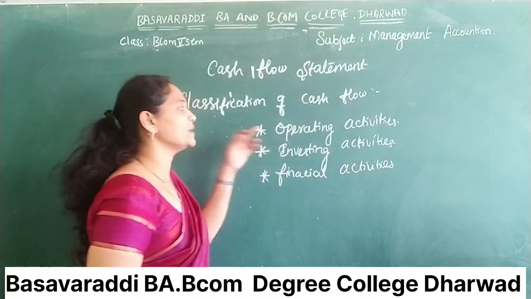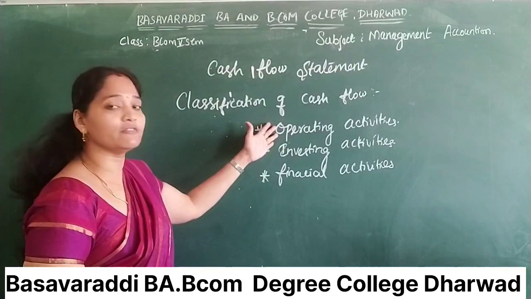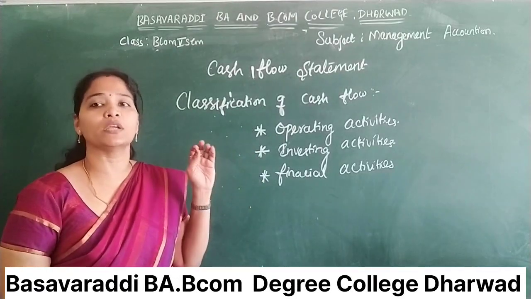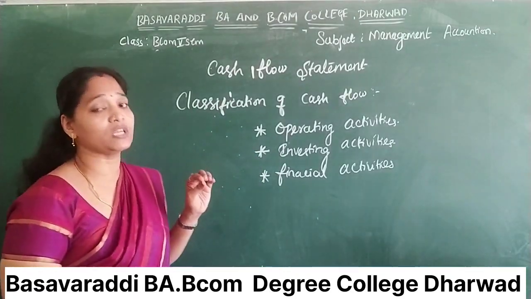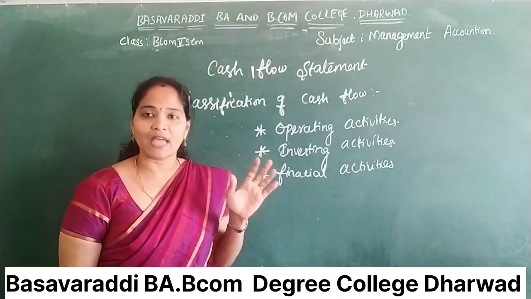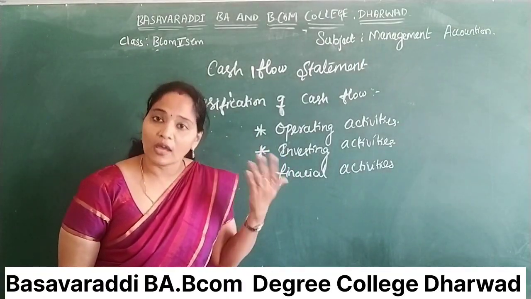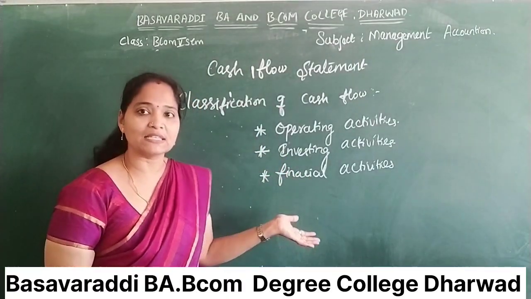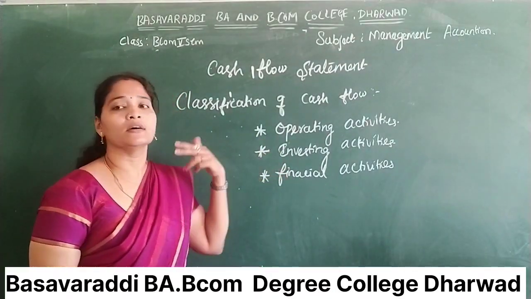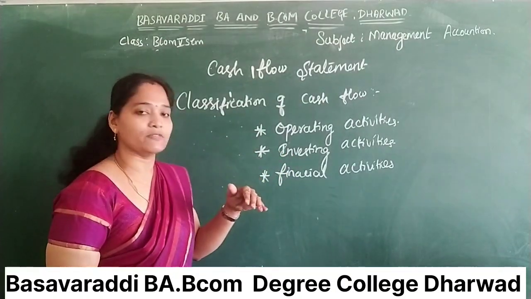In operating activities, whatever operating activities have happened in the organization, that means whatever income and whatever expenses happen in the organization, that is considered as operating activities. Second one is investing activities. Whatever we are investing for the business, for example purchases, all those things we consider as investing activities.